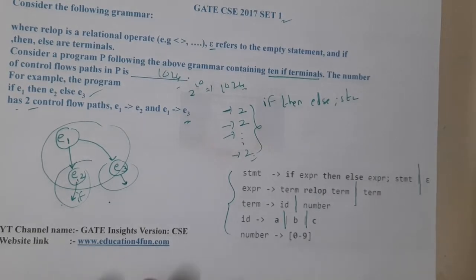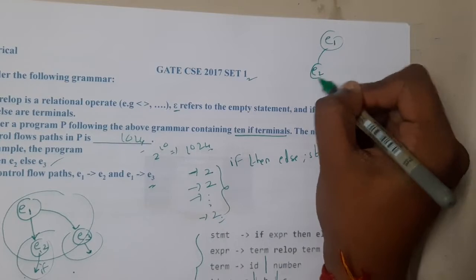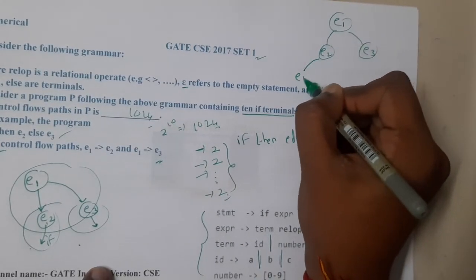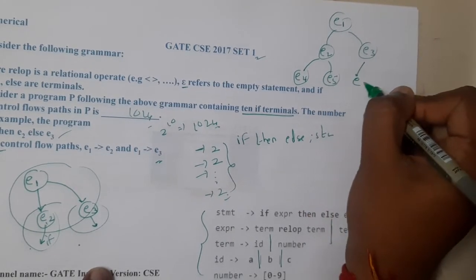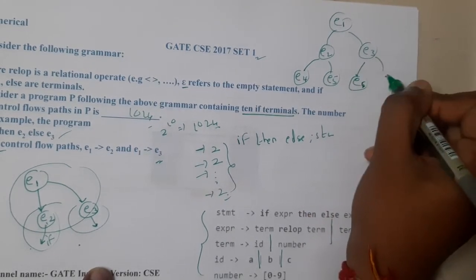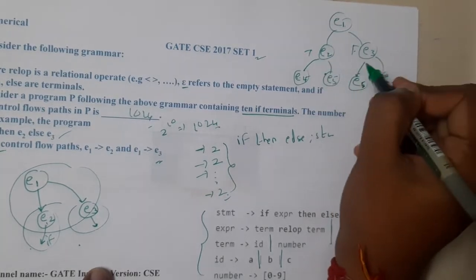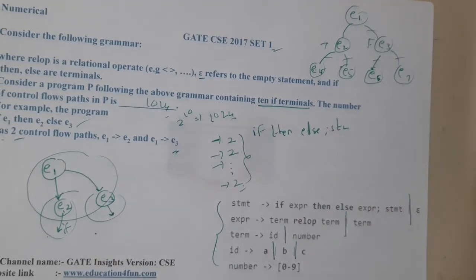If you want me to draw, I can draw it this way. E1 will give E2 and E3. From here again it could be E4 and E5, and similarly from here you could have E6 and E7. If it is true, it will go here; if it is false, it will go here. So if you count, you will get 1, 2, 3, 4, 5, 6.